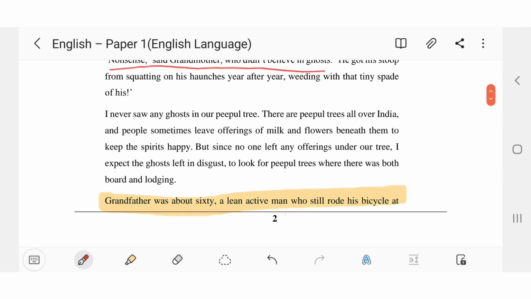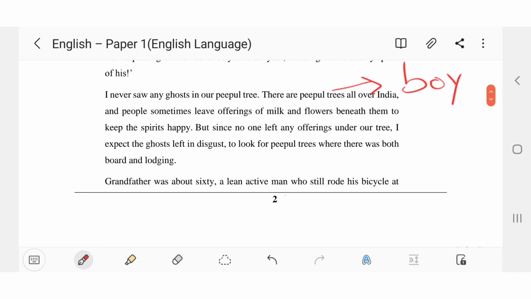I never saw any ghosts in our peepal tree. There are peepal trees all over India. This is said by the author; author means the boy. And people sometimes leave offerings of milk and flowers beneath them to keep the spirits happy. But since no one left any offerings under our tree, I expect the ghost left in disgust to look for other peepal trees where there was both board and lodging.